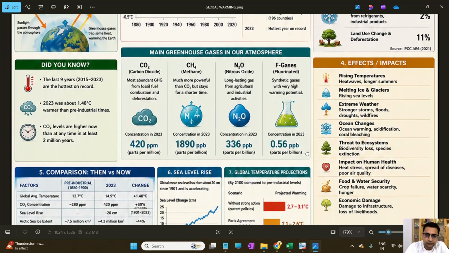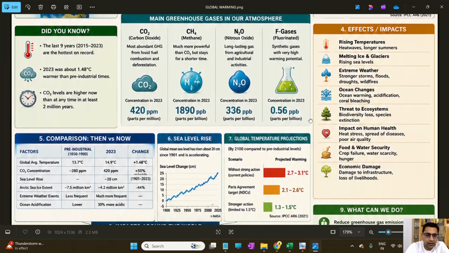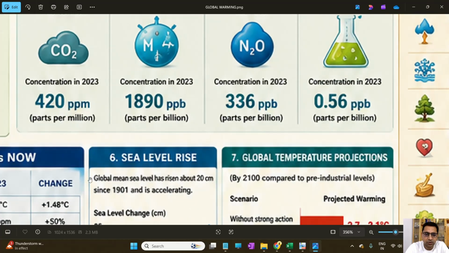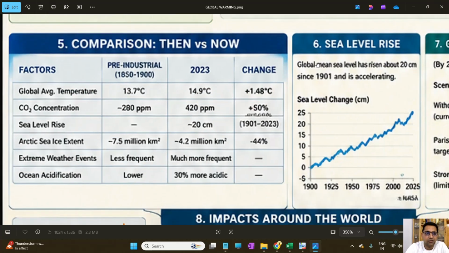So what are the comparisons that we wanted to do, then and now? If we take some of the factors in the trend, you can see here the factors: first, global average temperature.